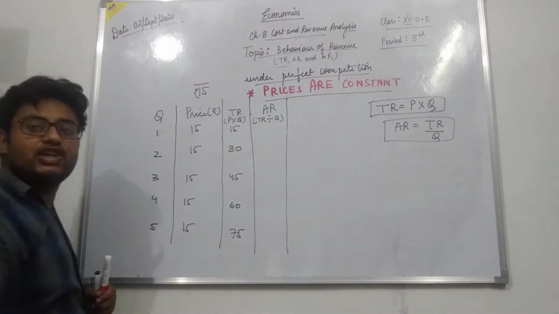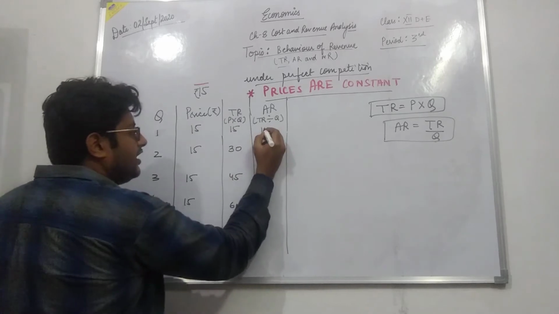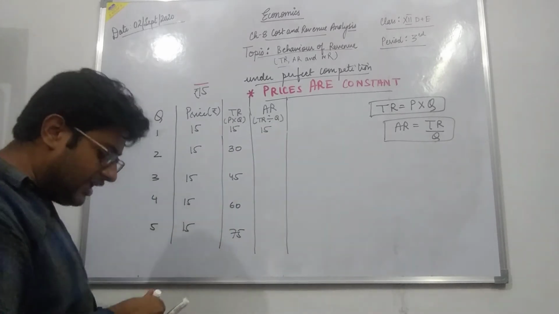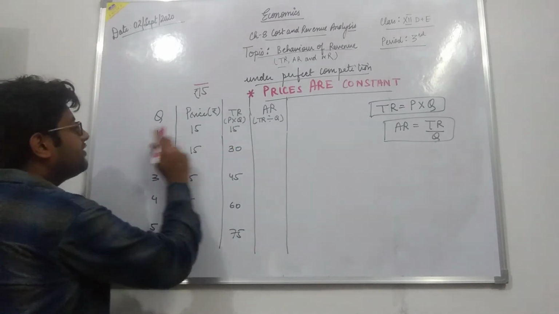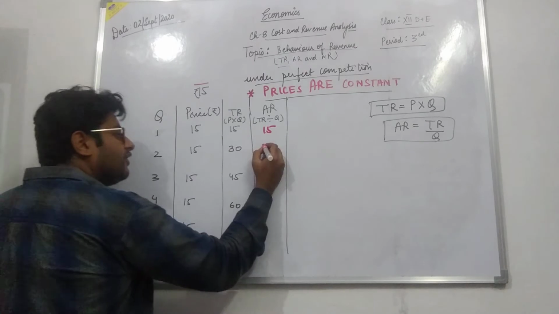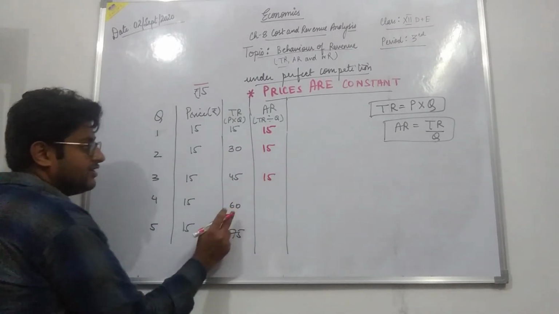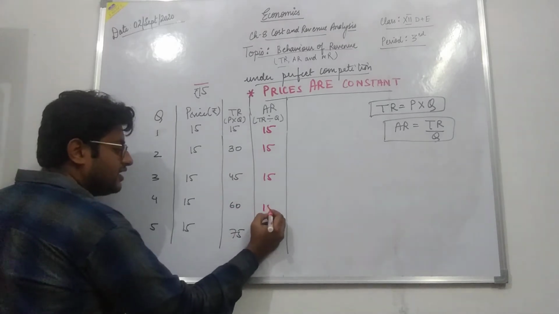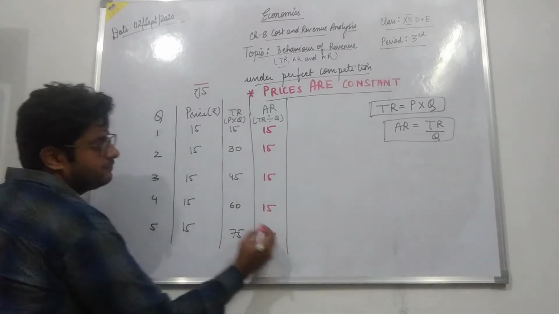So let's divide the total revenue by the output. 15 divided by 1, 15. Now see very clearly what is happening. 30 divided by 2, 15. 45 divided by 3, 15. 60 divided by 4, 15. And 75 divided by 5, 15.